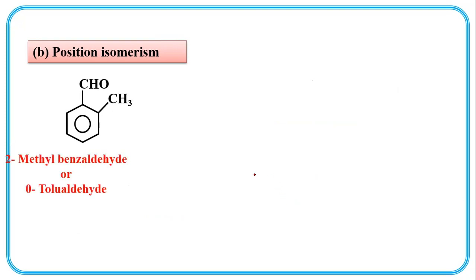This is benzaldehyde. CHO is bonded to this benzene ring. So benzaldehyde, the aldehyde of benzene. This is the first carbon and this is the second carbon.